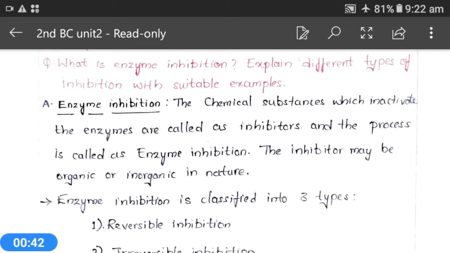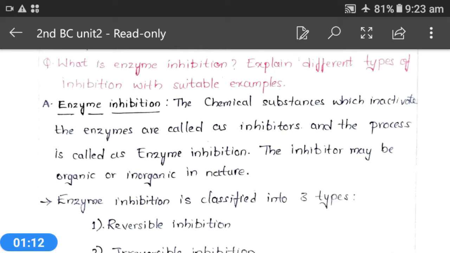For every enzyme activity, inhibition is also very important. That means enzyme activity at a certain period of time should be inhibited, or in a few conditions enzyme inhibition with different factors will occur. And if you see enzyme inhibition, how many types of enzyme inhibitions are there?